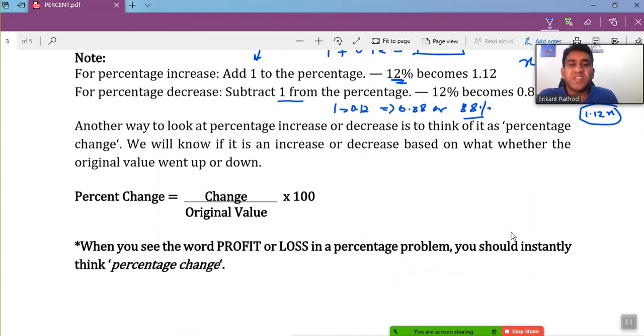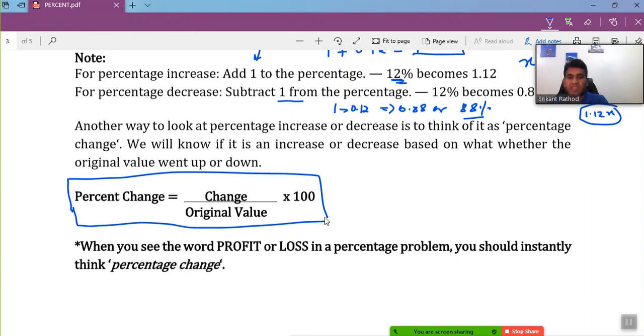Another way to look at percentage increase or decrease is to think of it as a percentage change, right? The percentage increase or decrease is basically the change in the percentage, and we can know whether it is increasing or decreasing just by knowing how much is the initial and how much is the final value. If the final value got increased, I would say the percentage increased, and if the final value got decreased, I would say the percentage decreased. But in general, this is the universal formula to calculate the percentage increase or decrease.